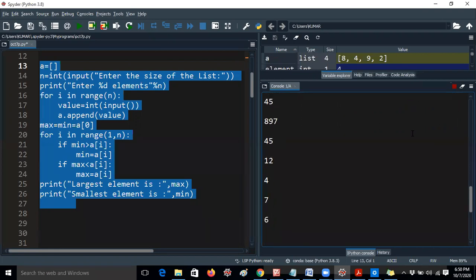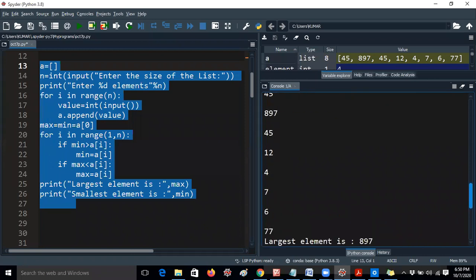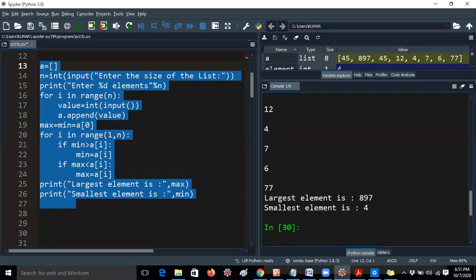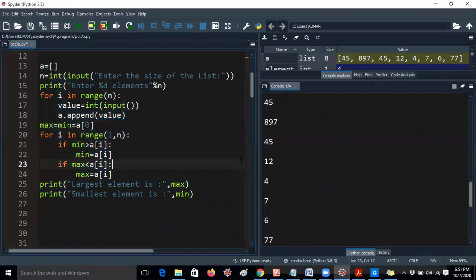The smallest element is 4. The largest element is 897. So according to the elements I have taken here, the smallest element is 4. You can check here. So I'm getting the correct answer. That means now the program is successfully completed. You can write here without curly braces also. You just write list with empty brackets also. It should be fine because according to the tuple constructor we have the list also. So you can do it this way also.